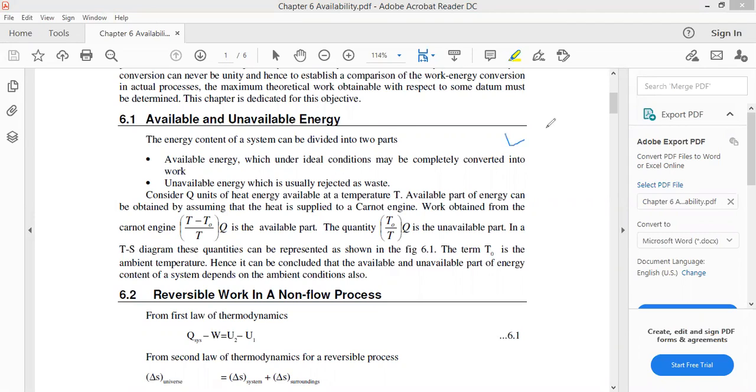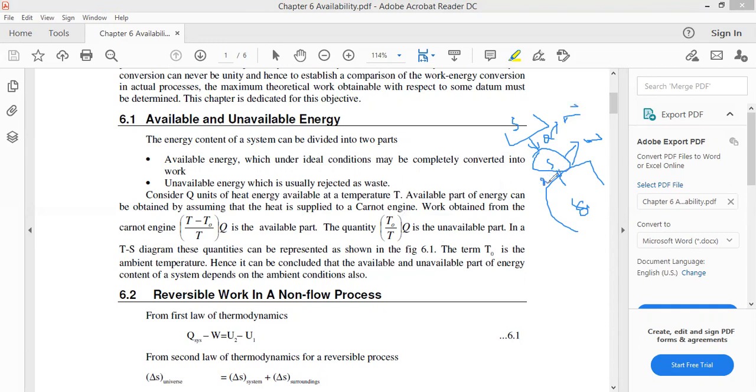Okay, this is the diagram. This is the system, that is nothing but the engine. This is the higher temperature, which we call the source, and this is the lower temperature, which we call the sink. Here T naught is the ambient temperature. When we run the engine, it gives work done. The amount of heat we supply, we call the available energy.